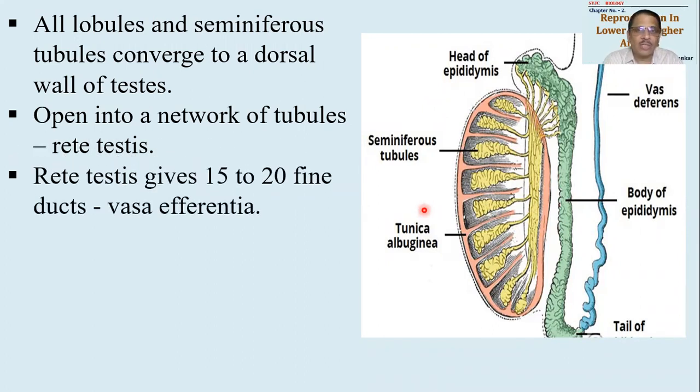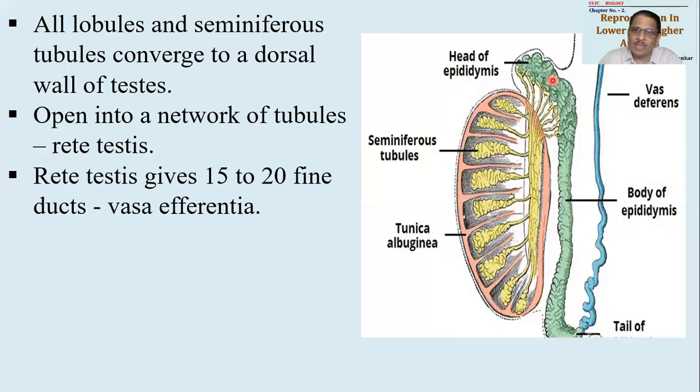Rete testis will give a bunch of around 15 to 20 fine ducts. See, these are the very fine ducts, 15 to 20 fine ducts. They are called as vasa efferentia. Remember, vas efferens and vas deferens अलग अलग हैं. Vasa efferentia are the 15 to 20 fine tubules that are bringing sperms from rete testis to epididymis. ये connection पूछा जाएगा.